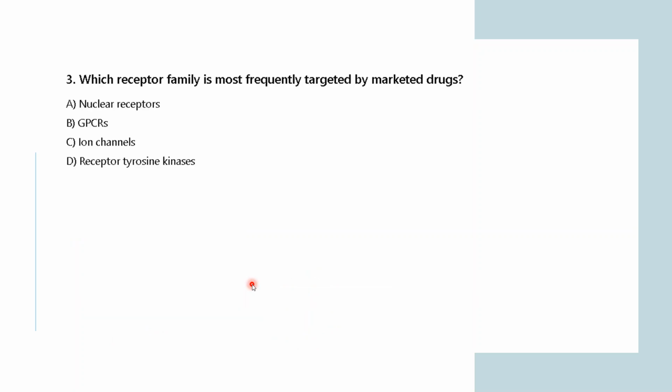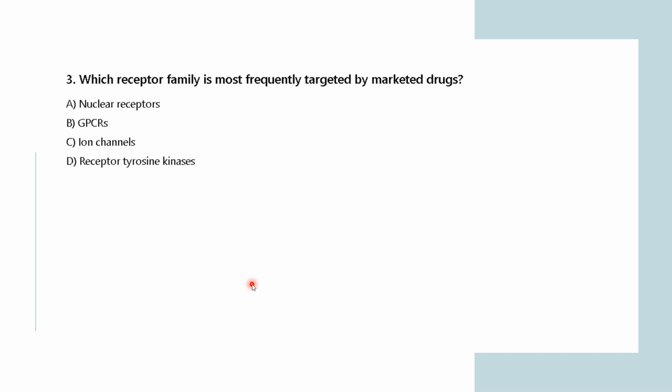Now coming to the next question: which receptor family is most frequently targeted by marketed drugs? Your marketed drugs actually target some of the receptor molecules. Which are they? Nuclear receptors, GPCRs, ion channels, or receptor tyrosine kinases. Among these four, which family is most targeted by the marketed drugs? So what do you think?